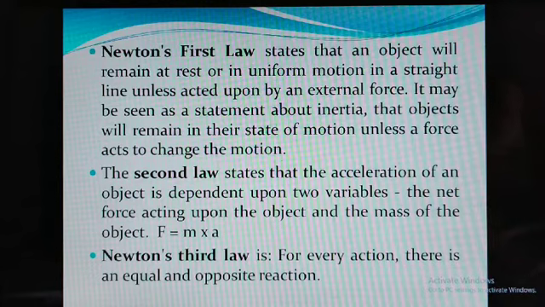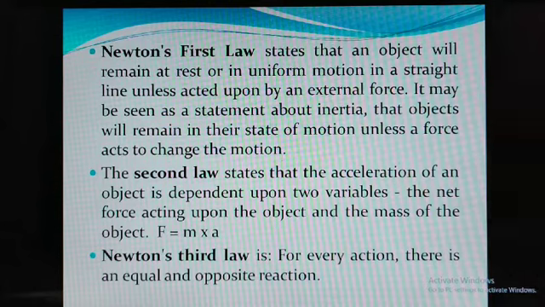Newton's first law of motion states that an object will remain at rest or in uniform motion in a straight line unless acted upon by an external force. It may be seen as a statement about inertia, that objects will remain in their state of motion unless a force acts to change the motion.